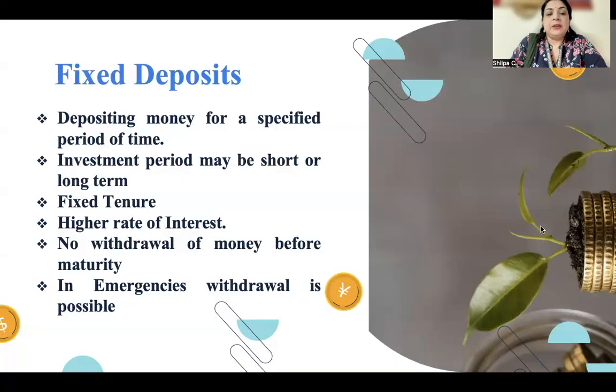The longer you keep the money, the longer the interest is paid by the banker. The tenure of this fixed deposit is fixed by the banker, and you get a higher rate of interest through fixed deposits. There is no withdrawal of money before maturity. The banker doesn't allow customers to withdraw the money before the whole fixed tenure is over. Withdrawal is allowed only in case of an emergency, when the banker will allow the customer to break the FD and provide the money. So this is one way through which the banker accepts deposits.